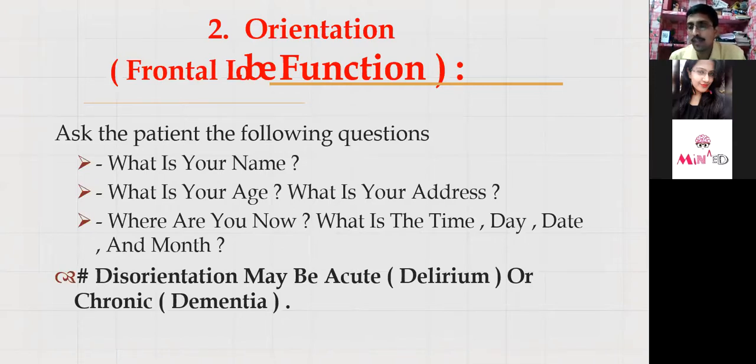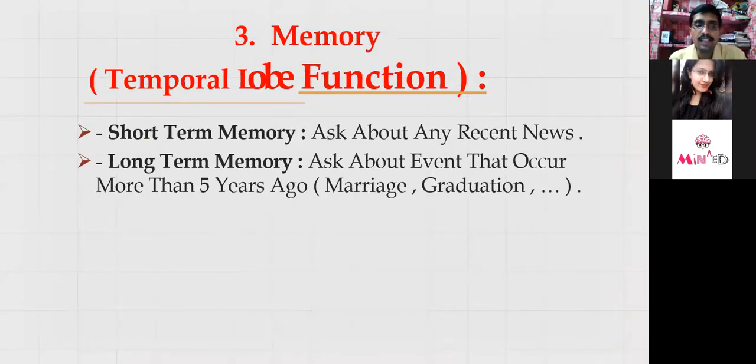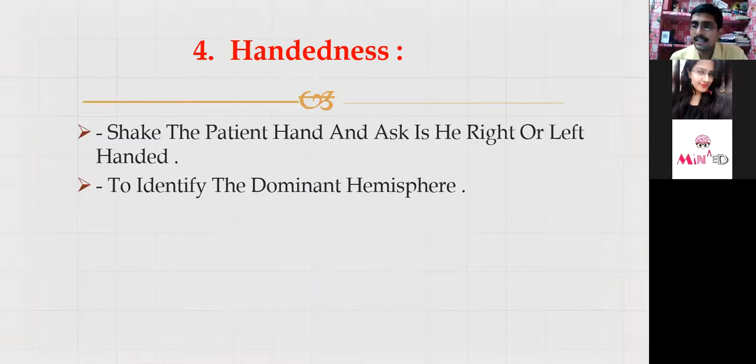Dementia is actually a chronic process, like Alzheimer's disease, in which the patient has a history of some kind of disorientation in the past too. So we'll get an idea. Short-term memory, long-term memory and mid-term memory, I already explained. This tells you about the frontal lobe function, obviously, because intellect, memory, speech, everything is part of your frontal lobe. Handedness: we are trying to locate if something is happening in a right-handed person, and on the right side, it means the dominant hemisphere is affected. There are more chances of speech involvement.